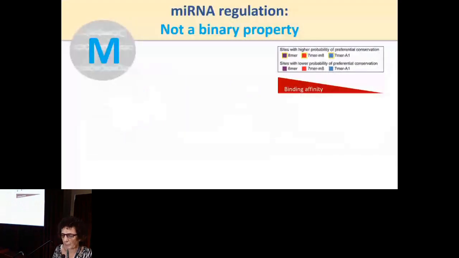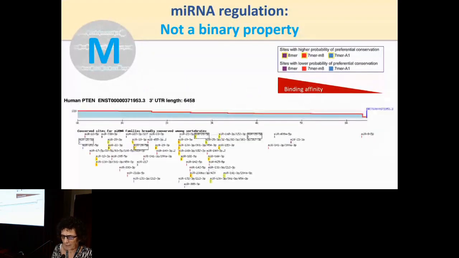Just to be very brief, on the molecular level, this is an example of a 3' UTR of a gene. You can see that tens of microRNAs bind to it, but the different colors mean different affinity and different confidence.